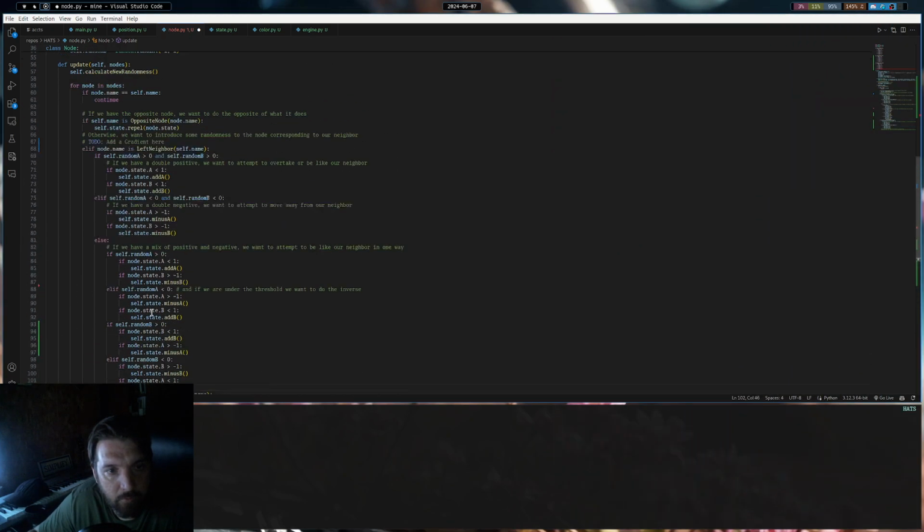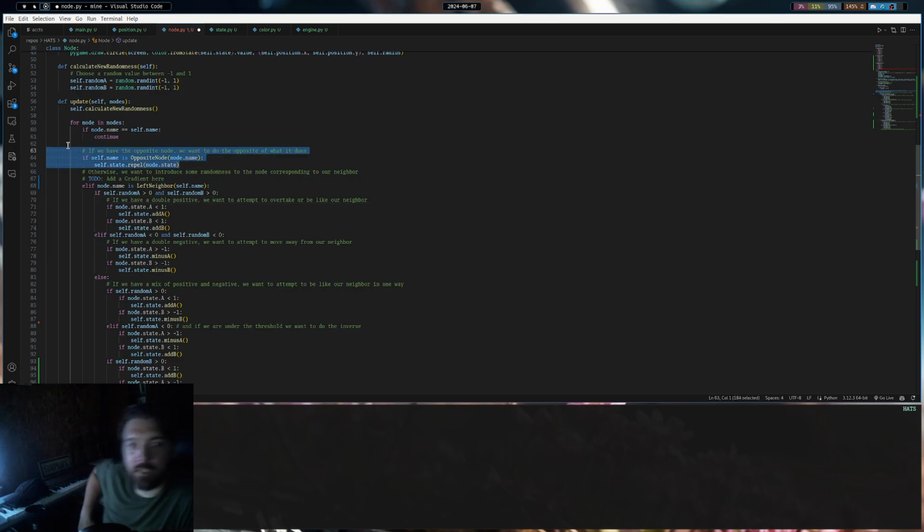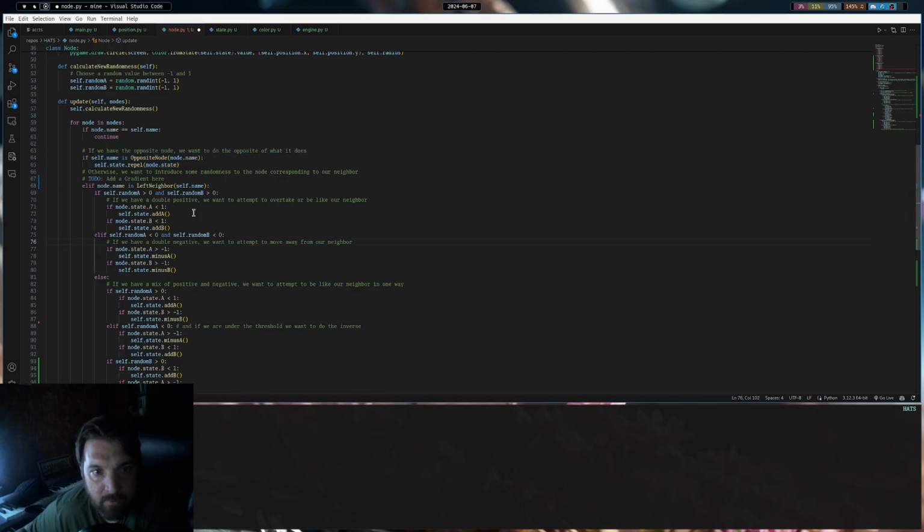And so what we're doing here is, if we program this out, we have this logic that says if we're looking at ourselves, we exit. If we're looking at our opposite, we repel it. And then we needed other rules for our left and right neighbors. In this case, we can only ever go up or down by 1, but we need to add a gradient here because there are infinite numbers between 0 and 1, and we should also scale incrementally. But for right now, we're just doing plus and minus 1 just to build this model.